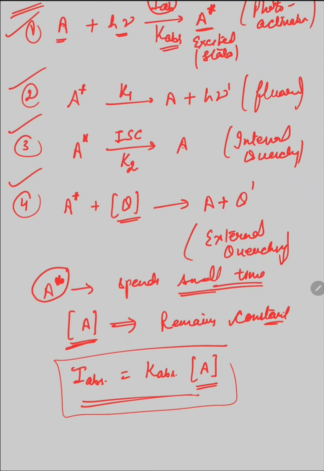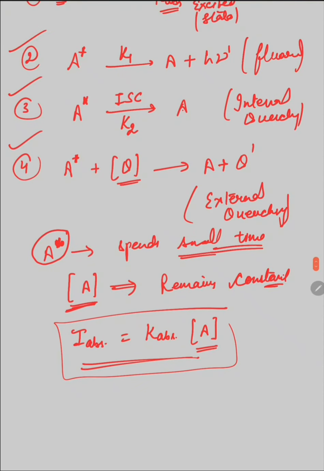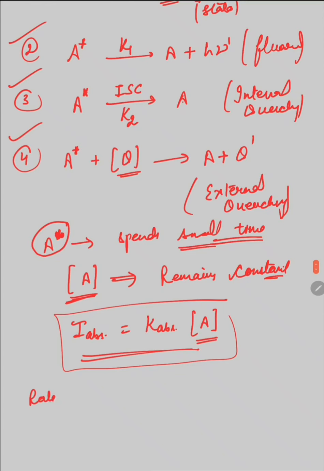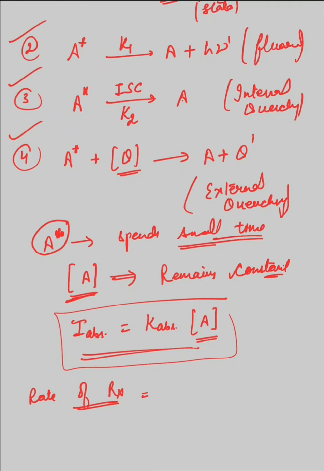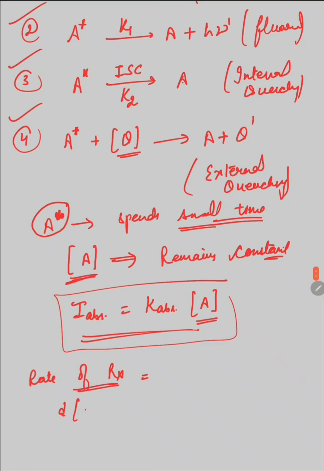Now if we apply the chemical kinetics method, we will have to find the rate of reaction. The rate of reaction is given by the change in the concentration of the excited molecule with respect to time.